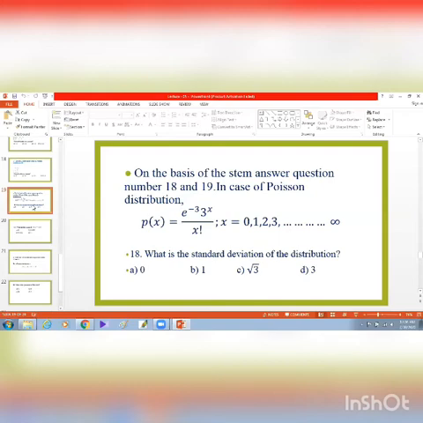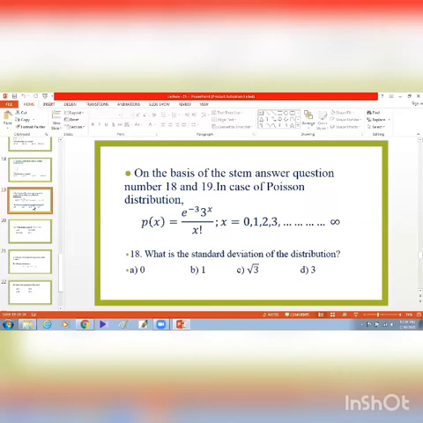So number 18, what is the standard deviation of the distribution? Here m is replaced by 3, so 3 is the parameter, that means 3 is the variance, and the standard deviation is the positive square root of variance, so square root of 3 is the standard deviation of the distribution. That means on the basis of the stem, the answer of 18 is C, that is square root 3.